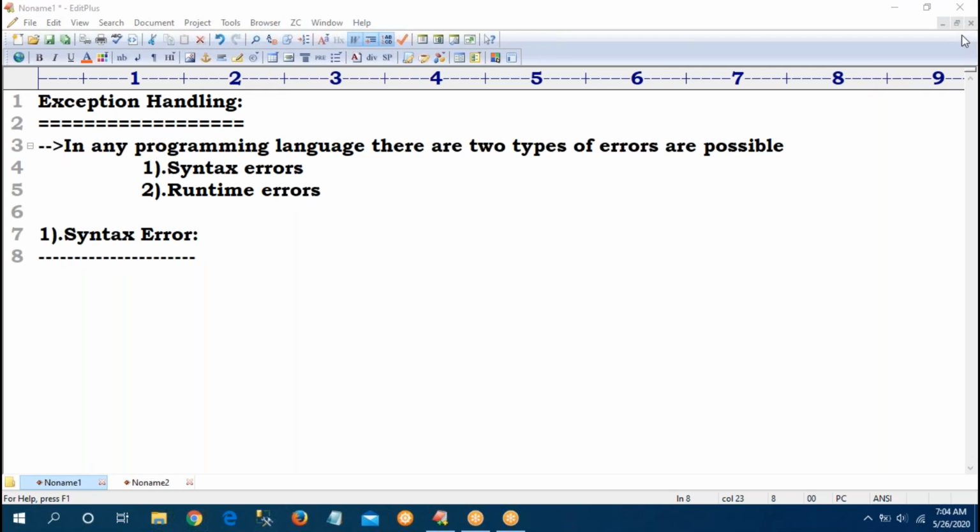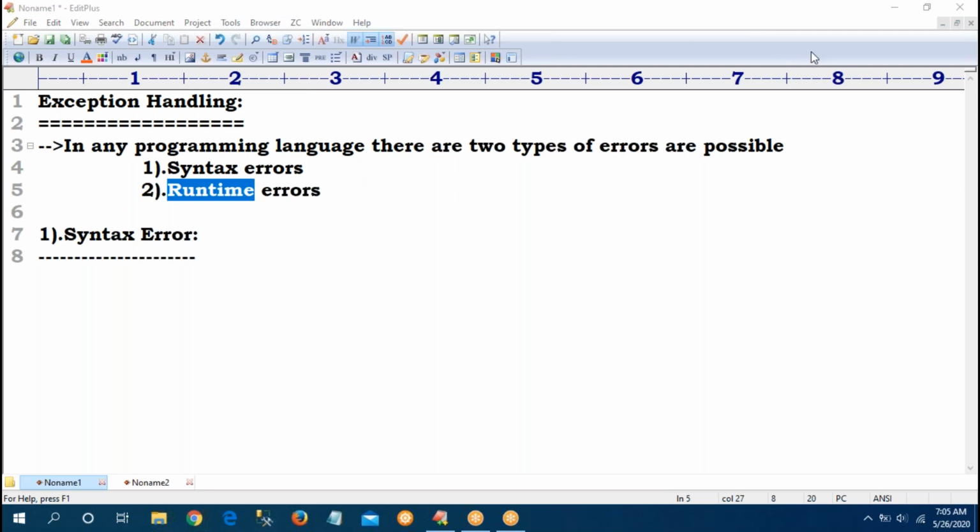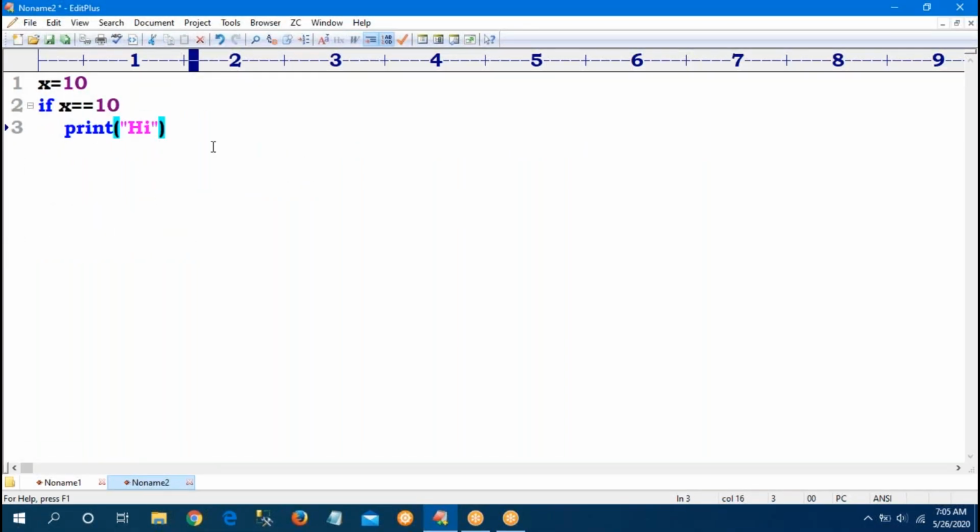So, exception handling. First of all, in any programming language, generally there are two types of errors possible. One is syntax errors, second one is the runtime error. Now, syntax errors. Sir, what is the syntax error? Observe, I have written a program: x equal to 10, if x equal to 10, print high.